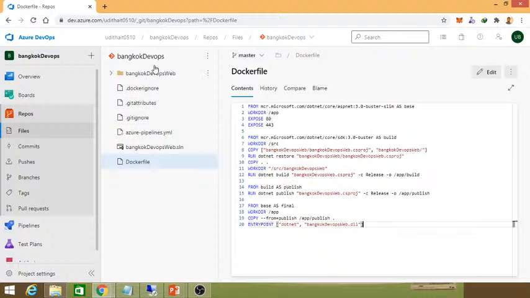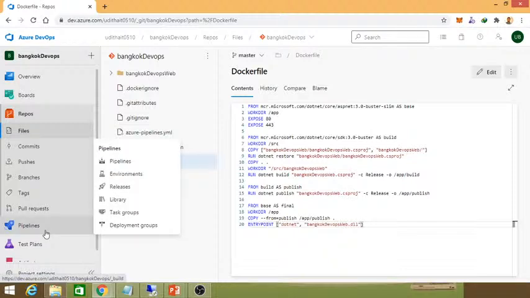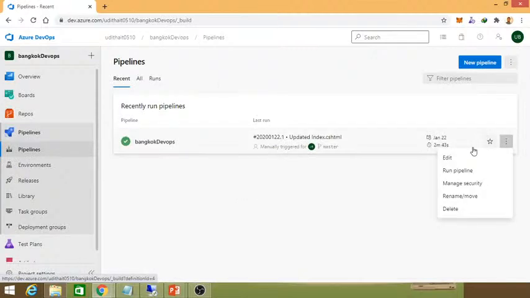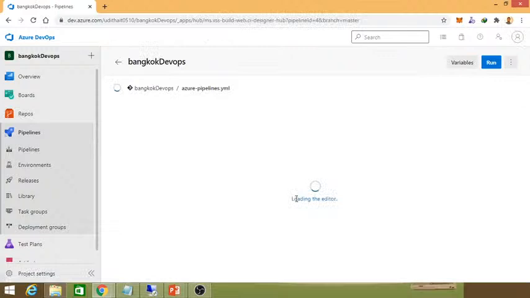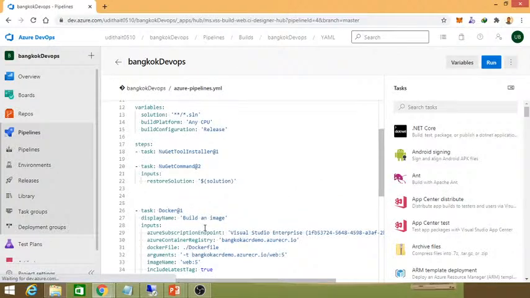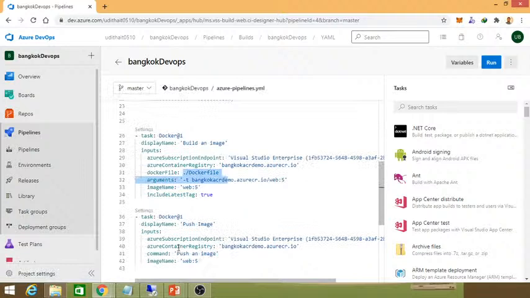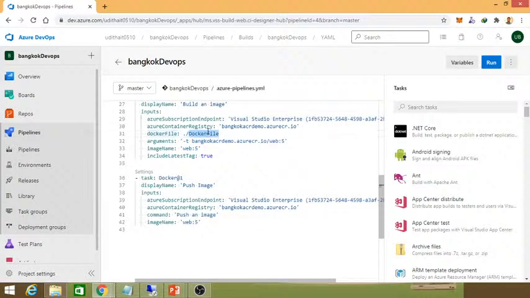It will be saved under this project. You can see this is the project file. Docker file is saved under this location. Then when you go to pipeline, build pipeline, you can see that the Docker file located in that particular repo will be highlighted as /docker file like this. So in the DevOps environment, once you set up this, it is much easier, because you only need to set it up once, right? It's not like every time.